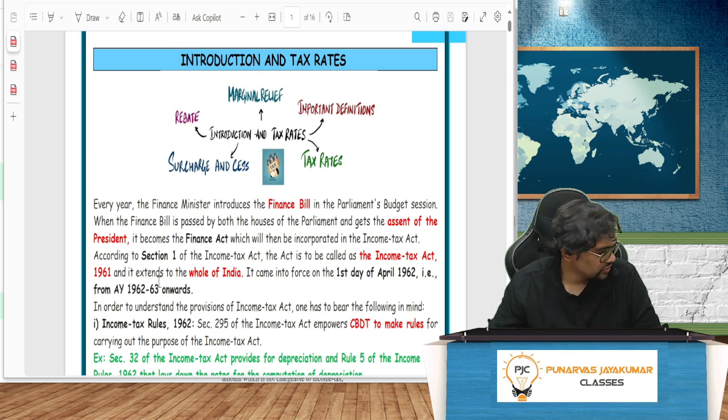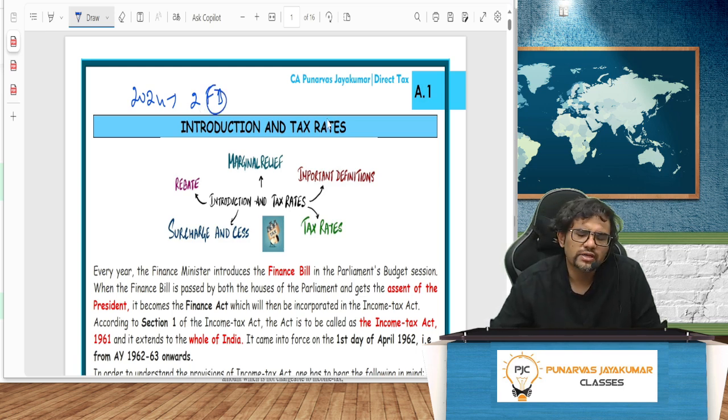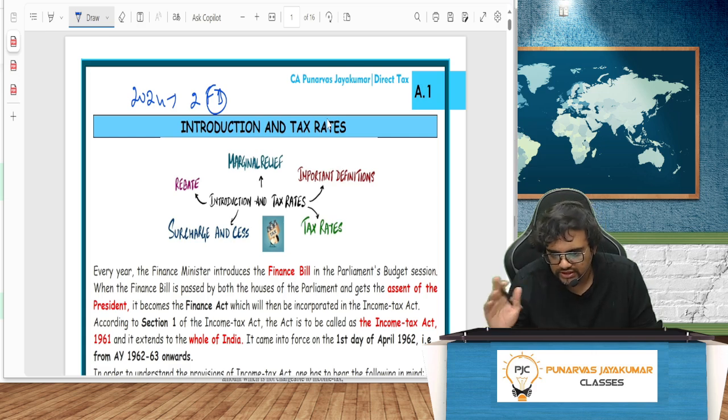Every year, as you know, there is something called the finance bill, which the finance minister will present. You have to take the assent of the President of India, after which it becomes the Finance Act. Now, 2024 is a peculiar year because it's an election year. In an election year, there will be two finance bills: the interim finance bill and then the final finance bill, which will become the Finance Act. One before the election, and if the same party wins, after the election they will make some changes and pass it.